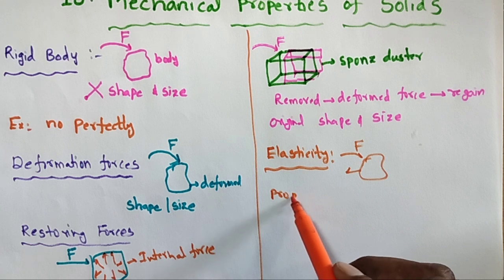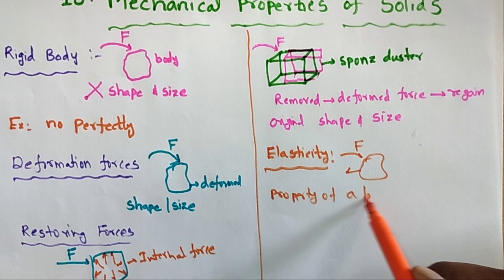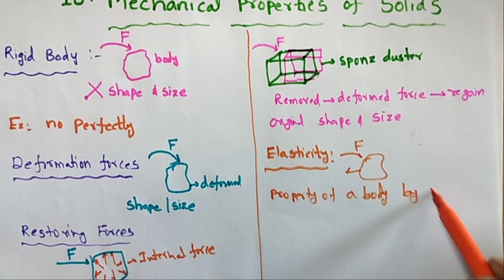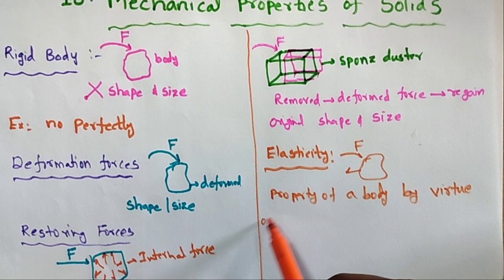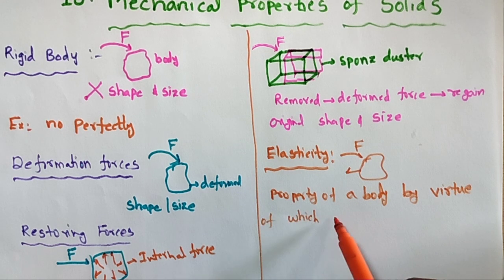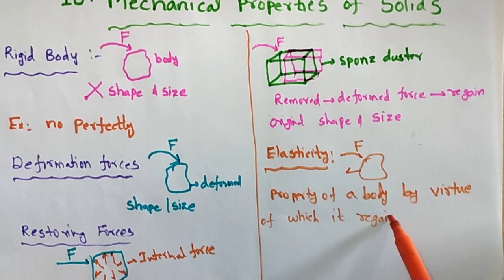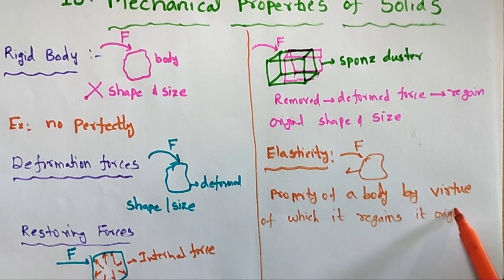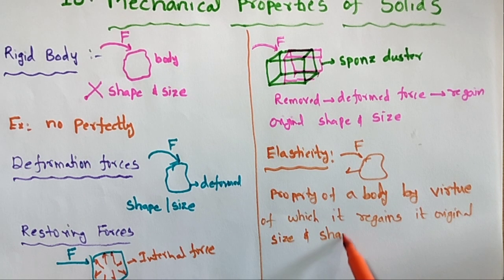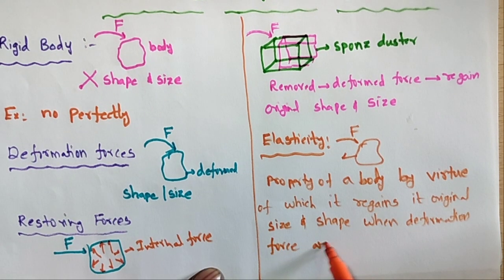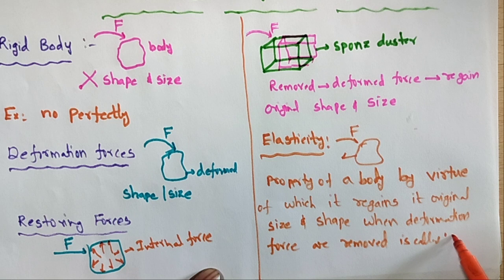What is the definition here? The property of a body by virtue of which it regains its original size and shape when deformation forces are removed is called elasticity.